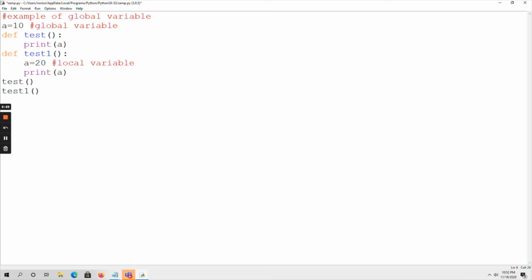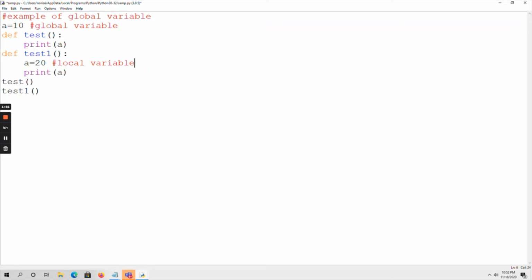See here, test function call. Once this function call is made, the cursor goes to that function and prints a. As no local variable is there, a is assigned 10, so that value is printed on the output screen. Next, again test1. Once this function call is made, the cursor goes to the function definition, a equal to 20, and here I also have a equal to 10.